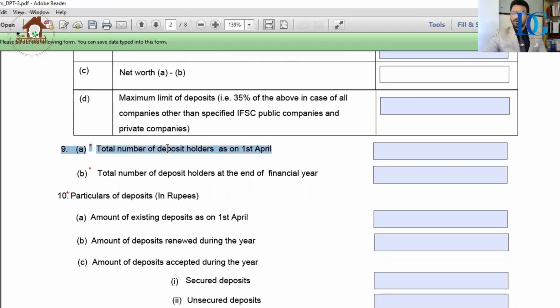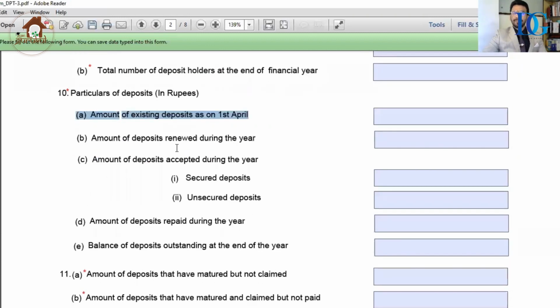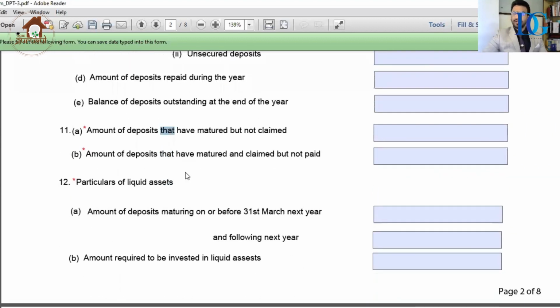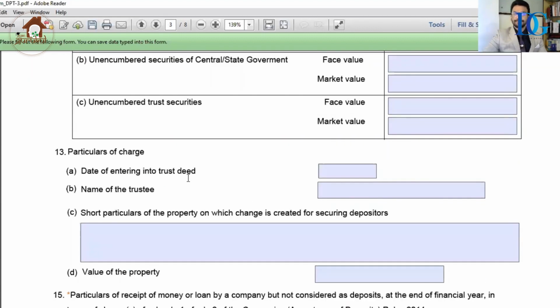Total number of deposit holders as on 1st April you have to mention. At the end of the year, total number of deposit holders you have to mention. Particulars of deposit you have to mention: amount existing as on 1st April, amount of deposit renewed during the year, amount accepted during the year. Everything you have to mention. Amount of deposit that has matured but not claimed, you have to mention. If you do not have any figure, you can mention 0. Particulars of the liquid assets you have to mention.